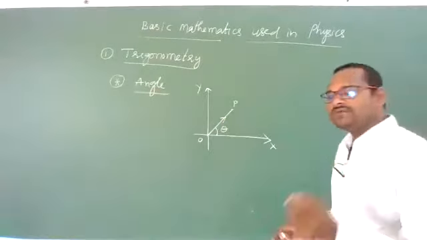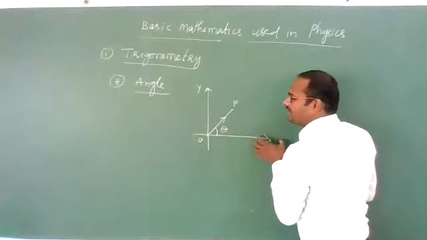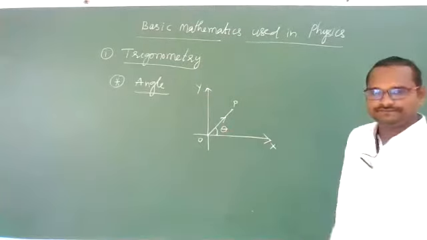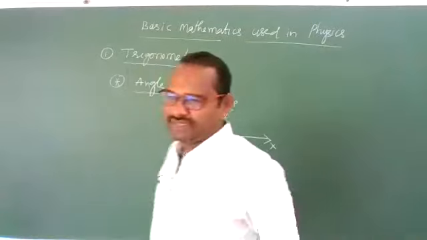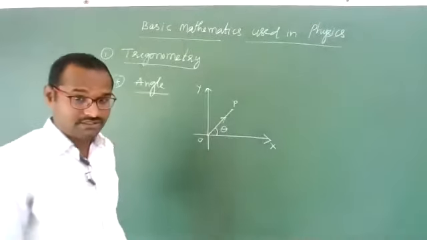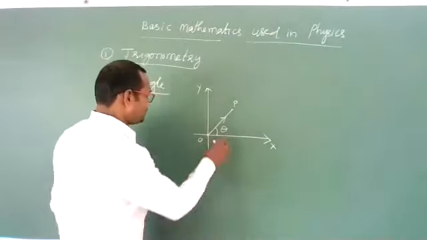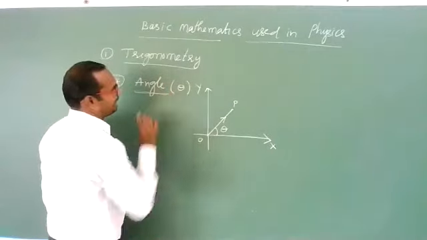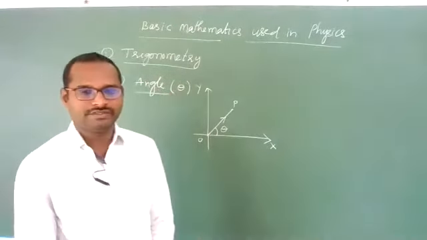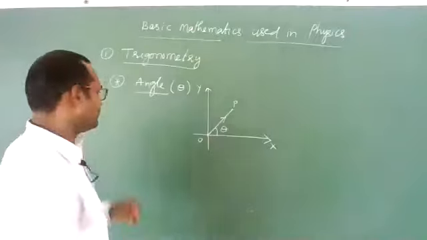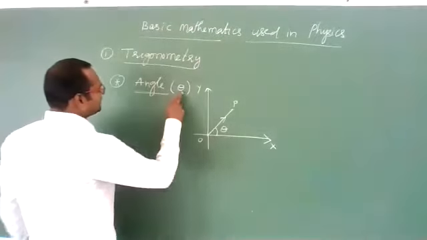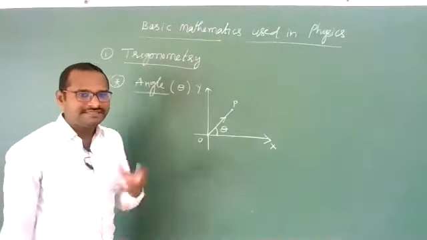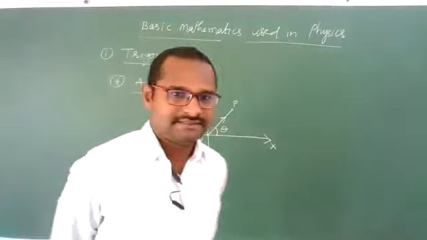The magnitude of revolution of one rotating line about one fixed reference axis is called an angle. Definition is not important. So this is angle, and angles we will indicate with the letter theta. Got it, students? Yes. Now, see these angles we will measure in terms of degrees and radians.